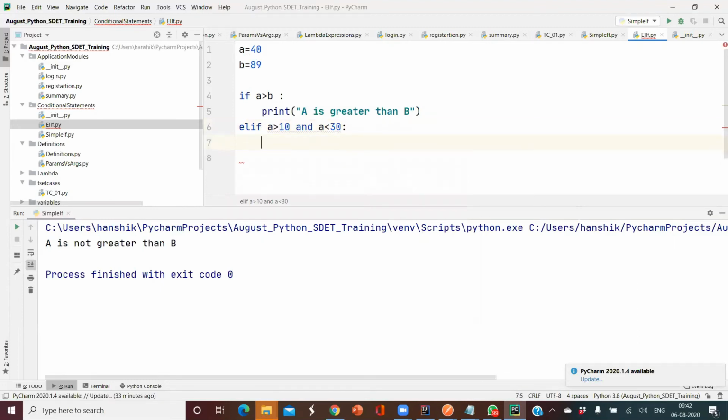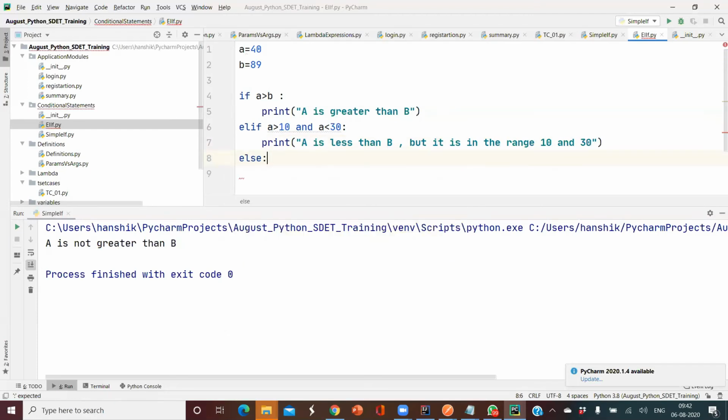Then I'm going to use print A is less than B, but it is in the range of 10 and 30.